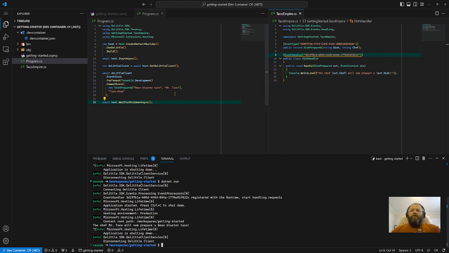Okay, that's our very basic start to using the Dolittle SDK.